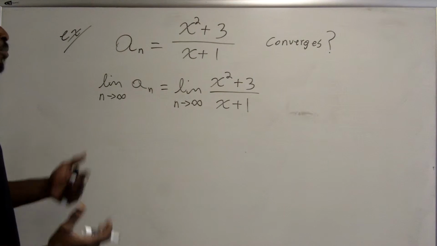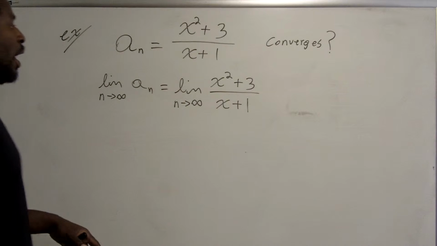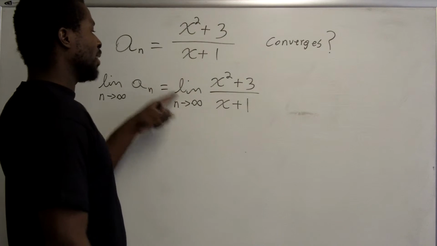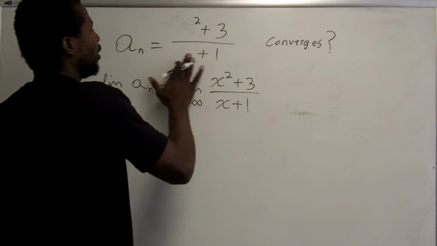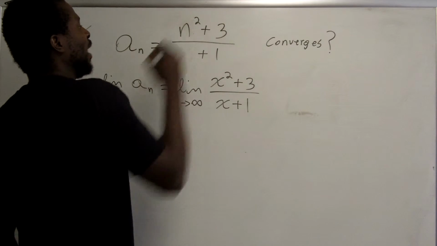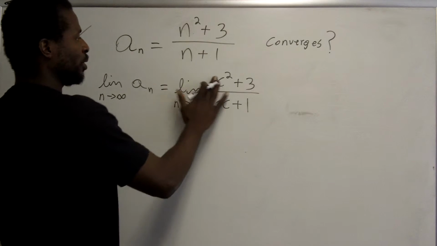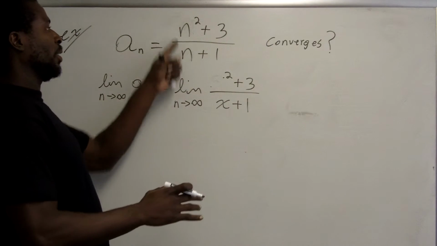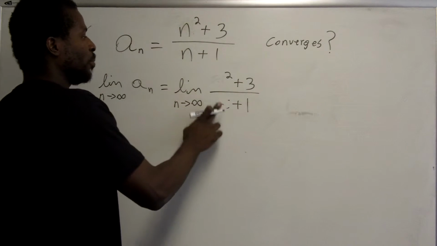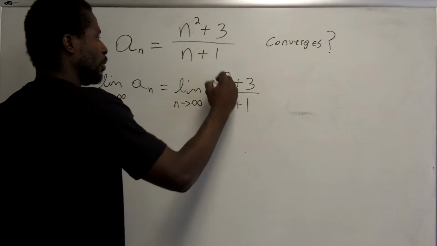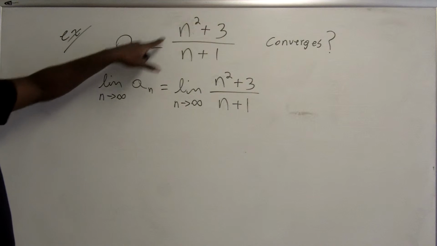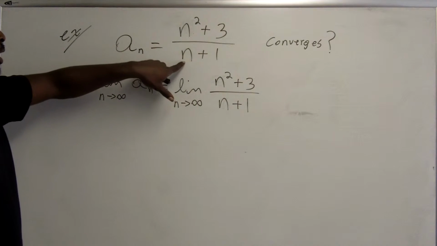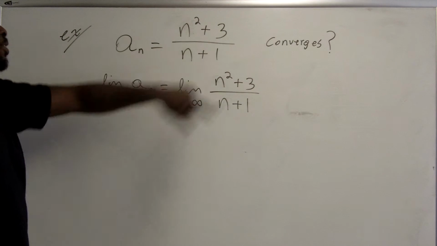Once again, I can use the same trick from Calc 1 where I just look at the highest power of x that I see and divide. Oops, these shouldn't be x's. My fault. We're restricting this to the set of natural numbers, so these are actually n's. I'm sorry about that. a_n is actually a function of n, natural numbers. So all the x's that were up here I changed to n's. Okay, so a_n is n squared plus 3 over n plus 1.